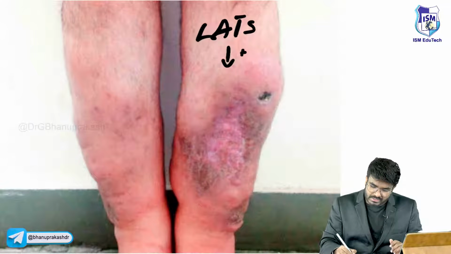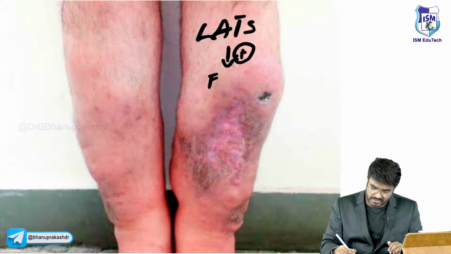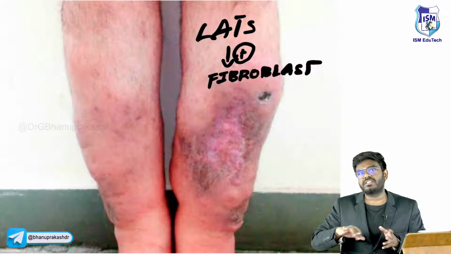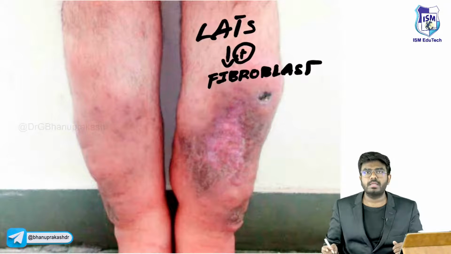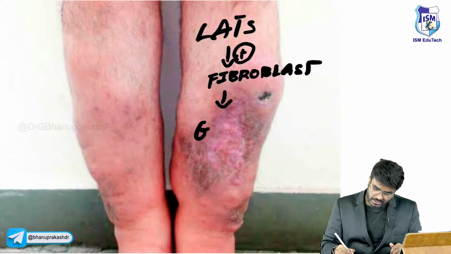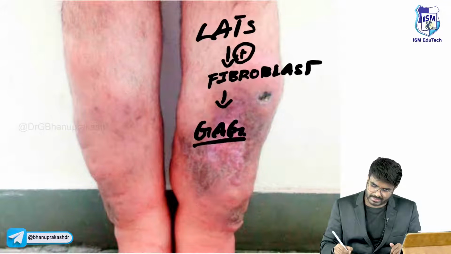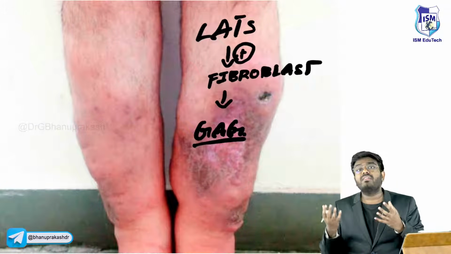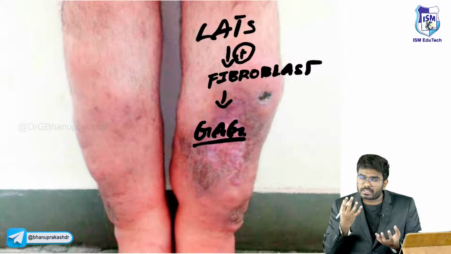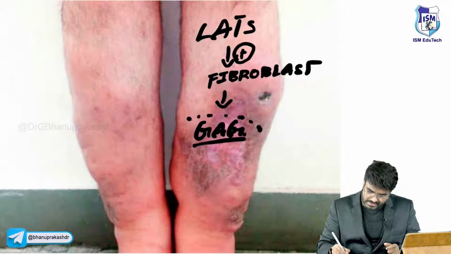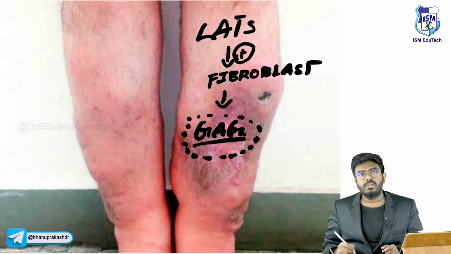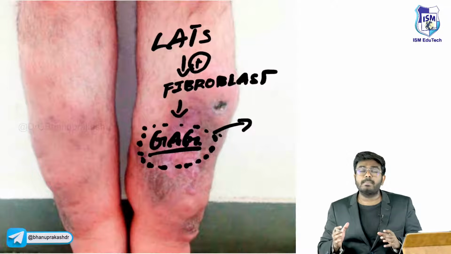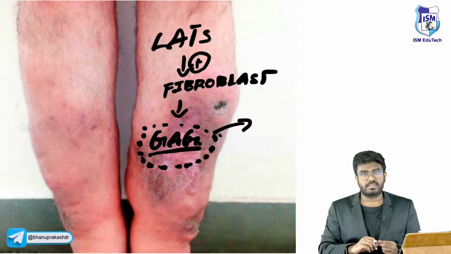So these LATS antibodies again will stimulate the fibroblast in the shin region. So there is excessive deposition of a substance called glycosaminoglycans, GAGs. The glycosaminoglycans, what will they do? They will attract the water. Wherever this glycosaminoglycan is there, they will start to attract the water. So this is causing edema. This is not just a normal edema. This is myxedema because of these glycosaminoglycans.